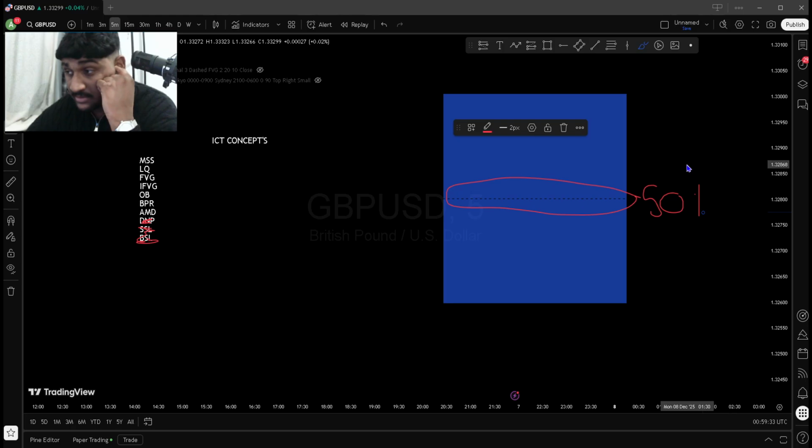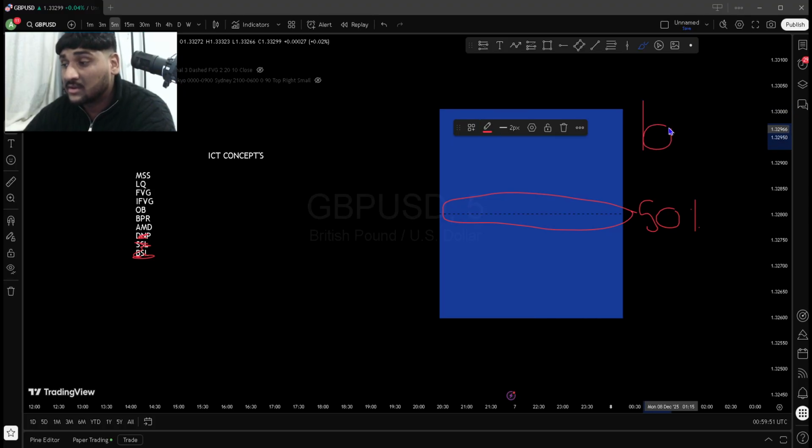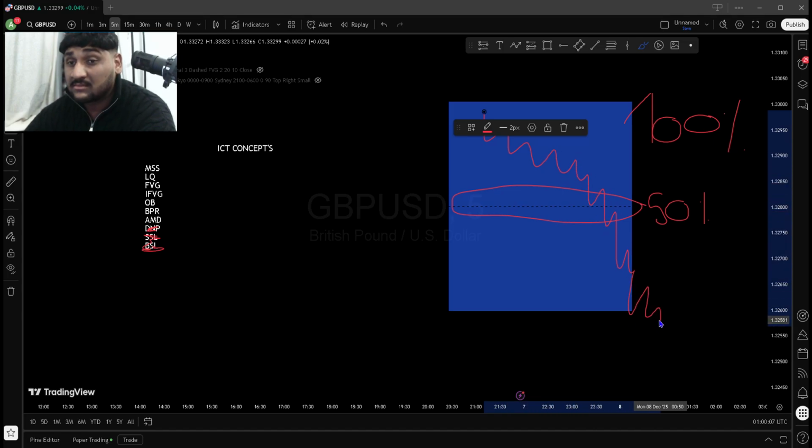For example, you want to go to a shop, you want to sell high and you want to buy cheap. What do I mean by that? Whenever the market is in this zone, this is the 100% zone. So whenever the market is here, you want to sell from here. This is always sell. You want to sell highs and take profits at discount, basically.